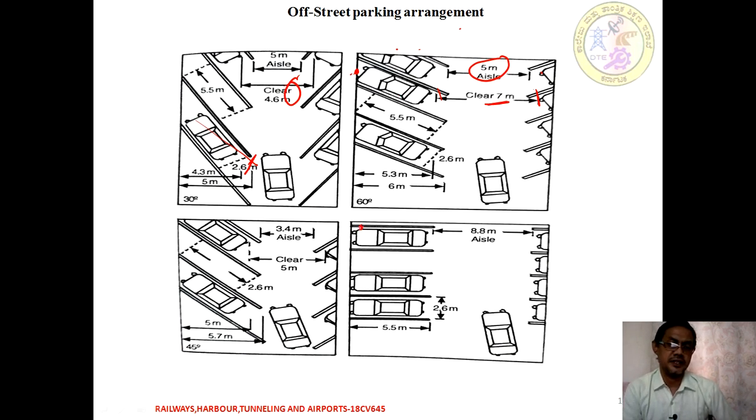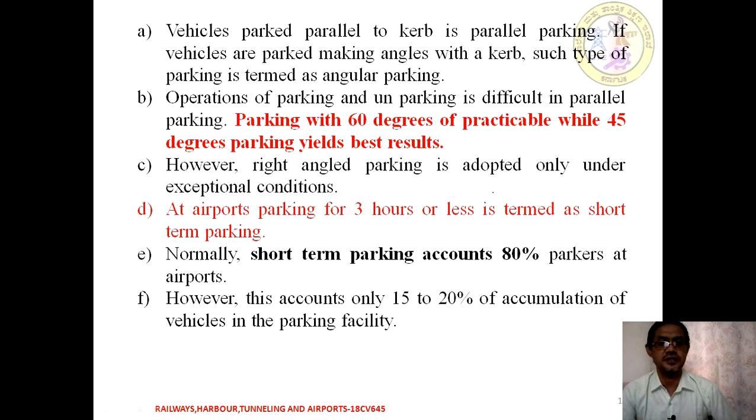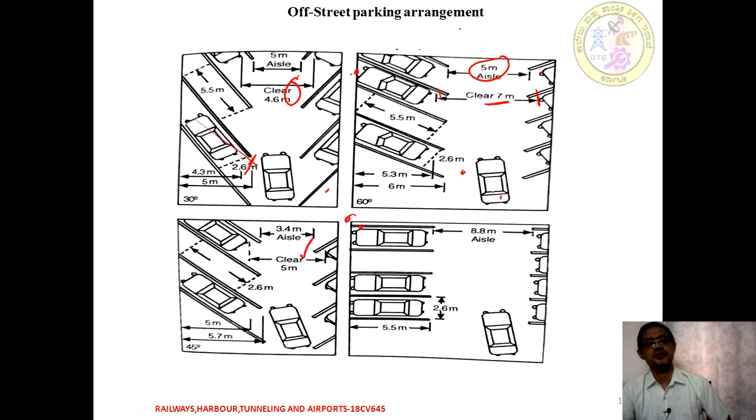Similarly, depending upon the type of angle and the occupancy rate, this stall is going to vary from a minimum of 3.4 meters, 5 meters, or a maximum of 8.8 meters. The width is going to be fixed, that is 2.6 meters.